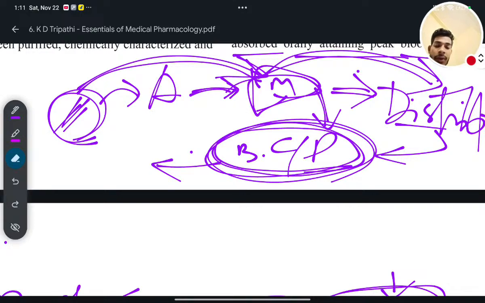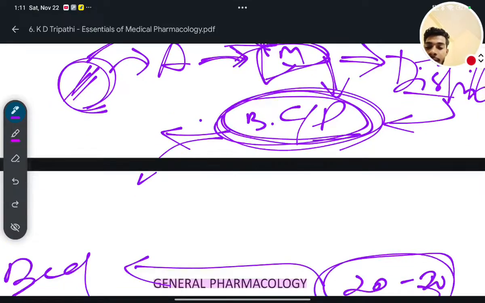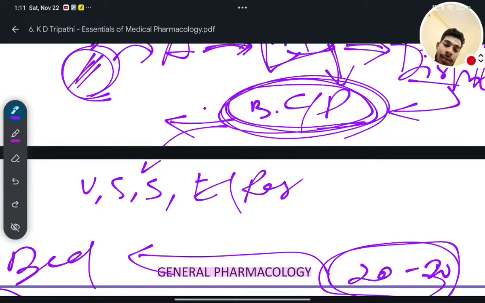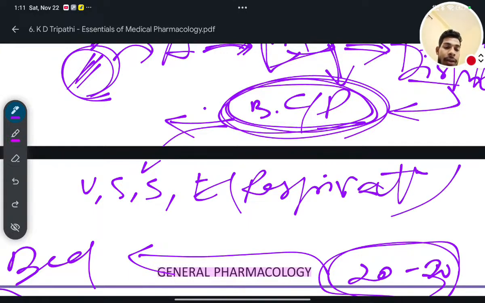It will try to remove all the drugs from the body through urination or through stool or even through sweat. So this drug will be excreted out through urine or through stool or through sweat, or even sometimes if there are gaseous substances like nitric oxide, these are gaseous, so it will even come out of your body through exhale, that is respiration. Okay, so you have to remember all these things.